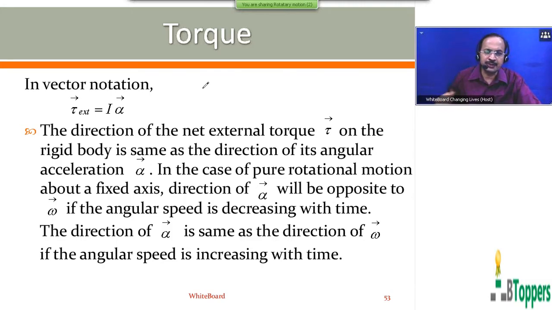This equation is similar to Newton's second law for a rigid body in pure translatory motion. For a rigid body in pure translatory motion, the resultant of all the external forces on the body can be written as the product of the mass of the body and the linear acceleration of the body. The direction of the linear acceleration a bar for a rigid body in pure translatory motion is the same as the direction of the resultant of all the external forces acting on the body.